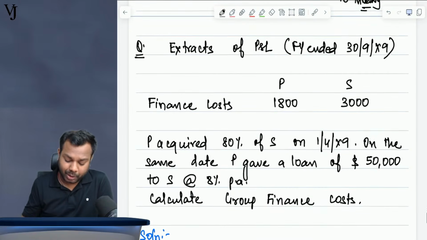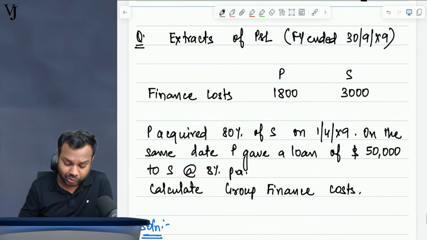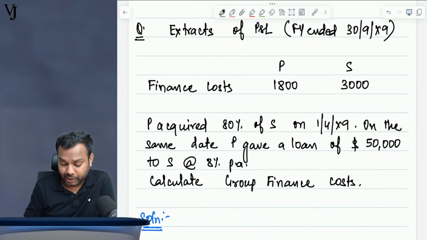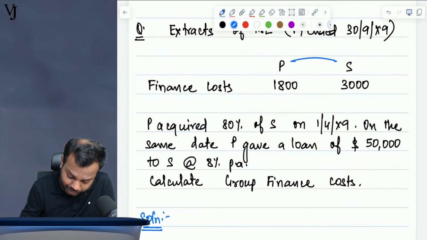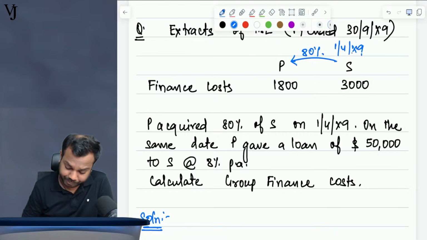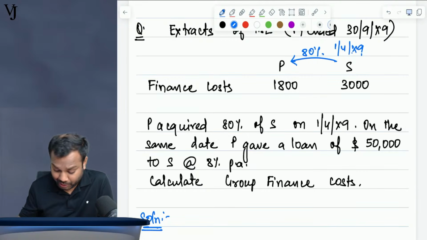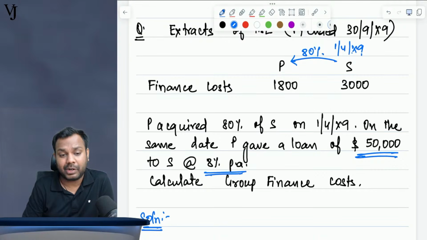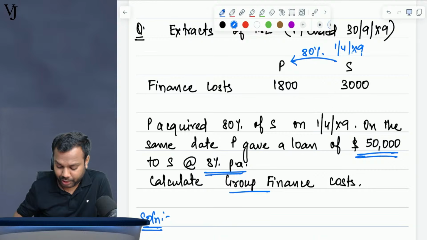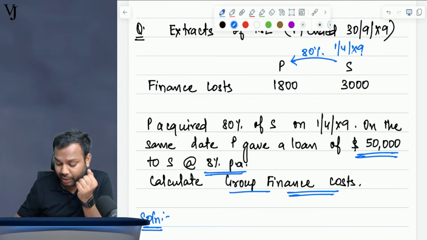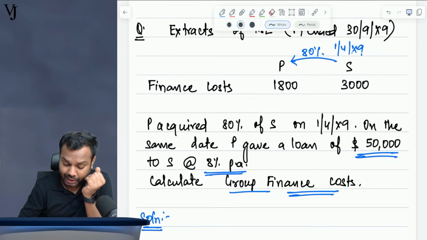In this Pandar company question, the parent has recorded a finance cost of 1800 and the subsidiary has recorded a finance cost of 3000. The parent acquired 80% of the subsidiary on 1st April 20x9, and on the same date the parent gave a loan of $50,000 to the subsidiary at a rate of 8% per annum. The question asks: what is the consolidated finance cost to be recognized in group P&L?